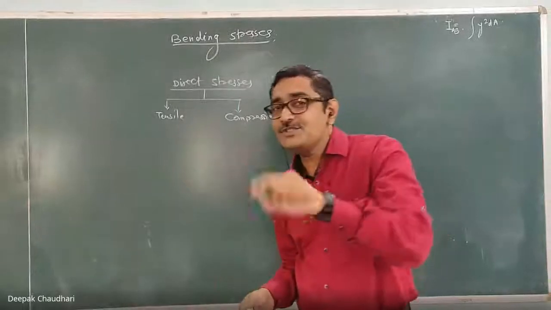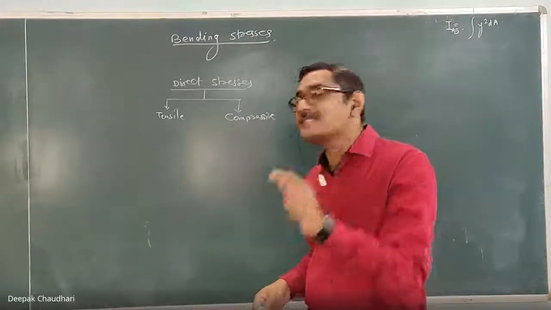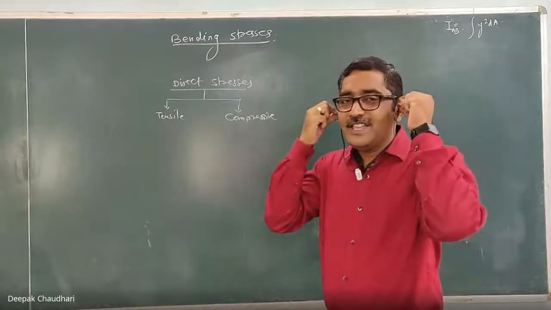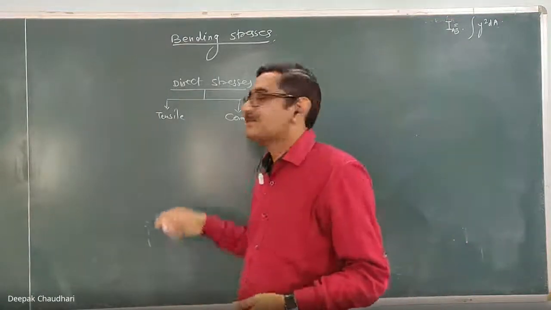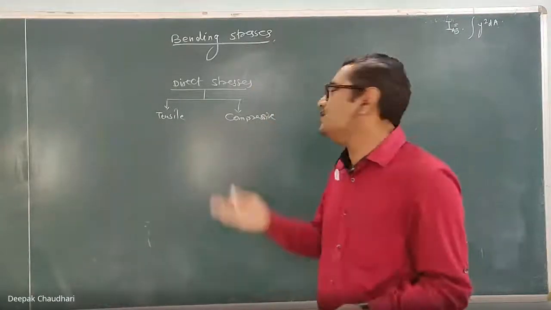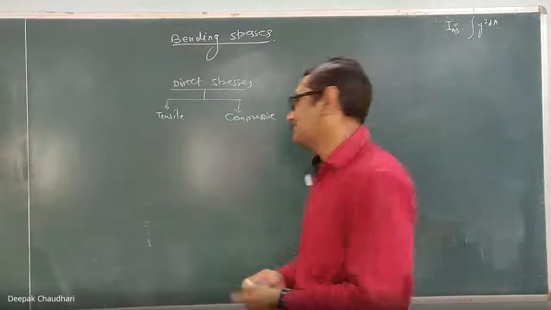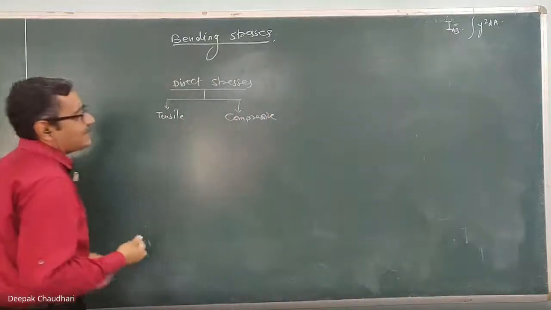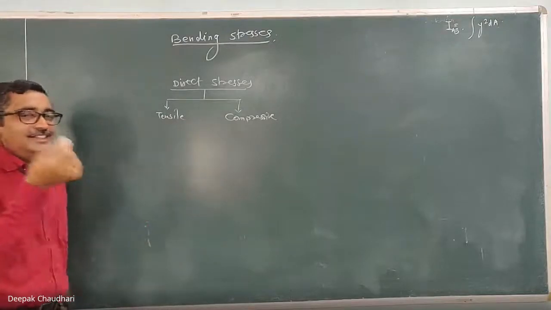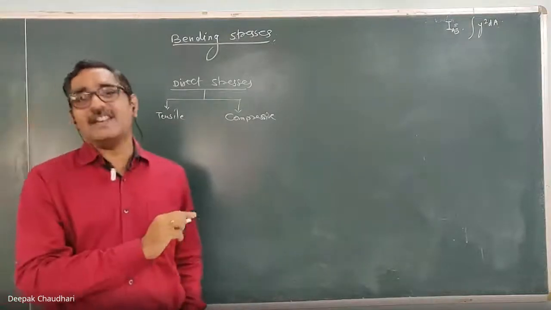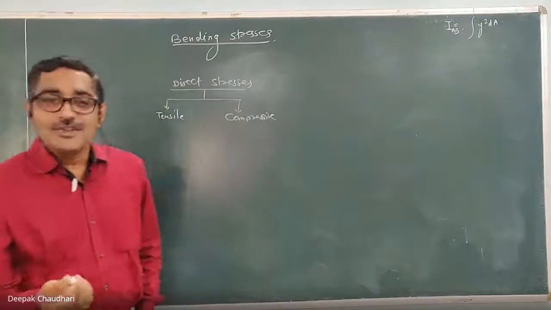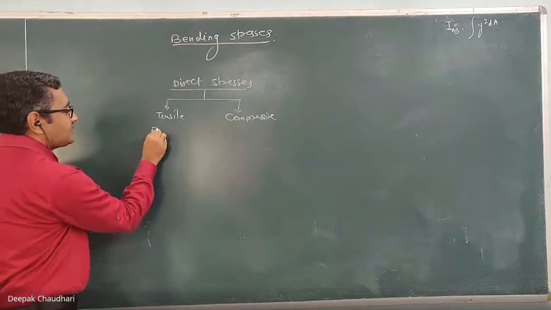The stresses induced because of these direct forces or axial forces are known as tensile stresses and compressive stresses. If the applied force is tensile, the corresponding stresses are tensile. If the applied forces are compressive, the corresponding stresses are compressive. You know about tensile and compressive stresses. Now, whenever in any material the tensile stresses are induced, or the applied force is tensile in nature, you know that the material will elongate.